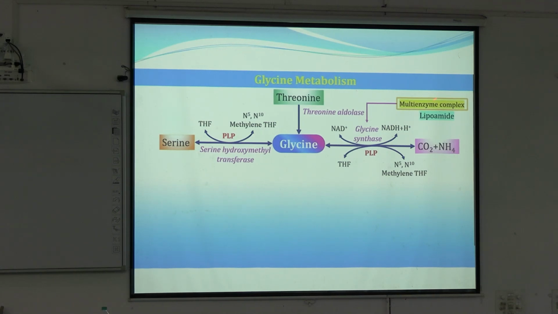So if asked about glycine synthase, it is a multi-enzyme complex which needs NAD for the oxidative reaction, and the cofactor here is tetrahydrofolate, and the coenzyme is pyridoxal phosphate. And the reverse reaction can also take place: from glycine, carbon dioxide and ammonia can be formed. Is it clear?